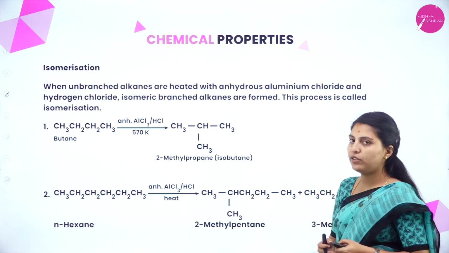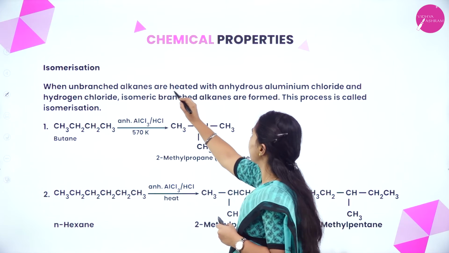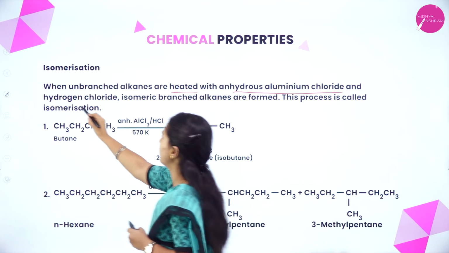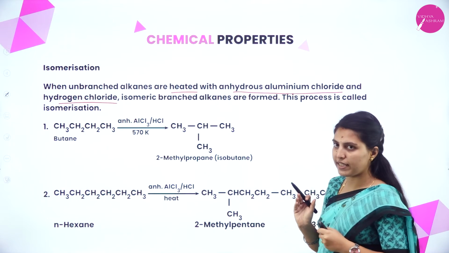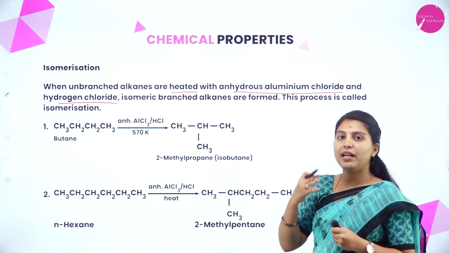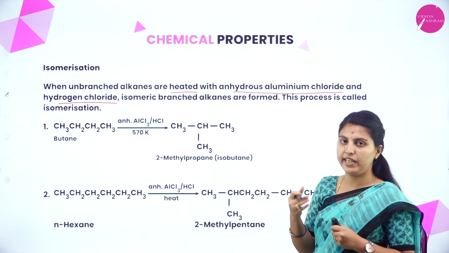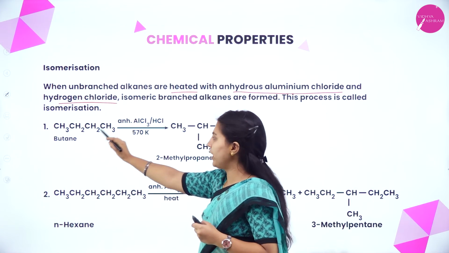Next is isomerization. When unbranched alkanes are heated with anhydrous aluminium chloride and hydrogen chloride, isomeric branched alkanes are formed. This process is called isomerization. Means when unbranched is treated with these two compounds, it gets easily branched. See here butane, it is in n-butane stage.